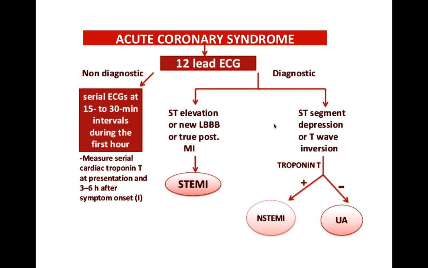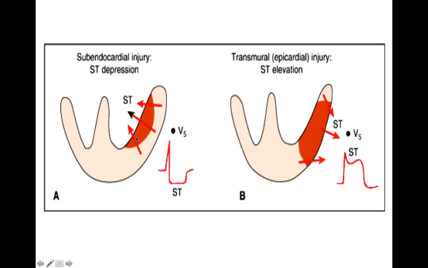So the patient came with acute chest pain, and he's your patient from the last so many months, and now he has severe chest pain. You do an EKG, and EKG shows ST segment depression. So you don't know what is happening. It is either subendocardial ischemia or subendocardial infarction. So you order enzymes. If the enzymes are raised, then it is subendocardial infarction, that is non-ST segment elevation MI. And if the enzymes are normal, then it is a case of subendocardial ischemia, that means unstable angina. So this is the scenario. We saw this kind of picture, ST segment depression, and the patient has either infarction or ischemia, depending upon whether the enzymes are raised or not.